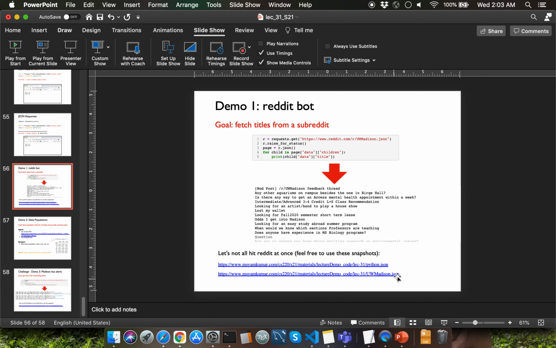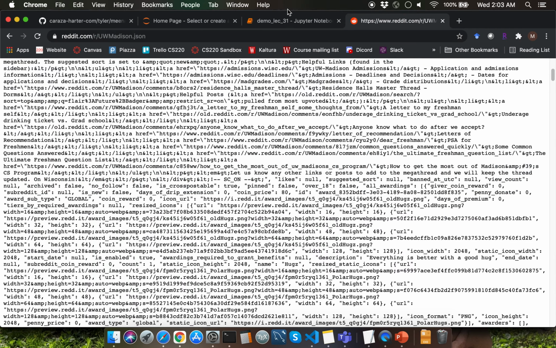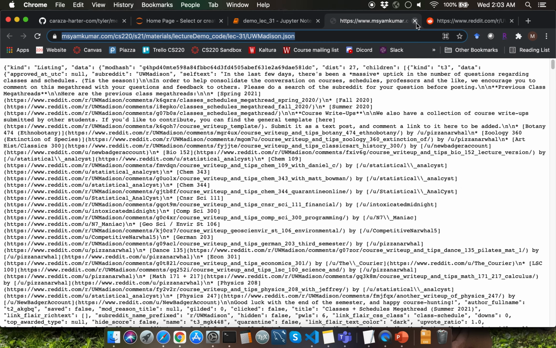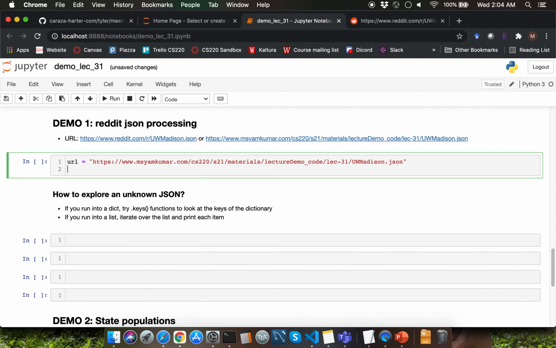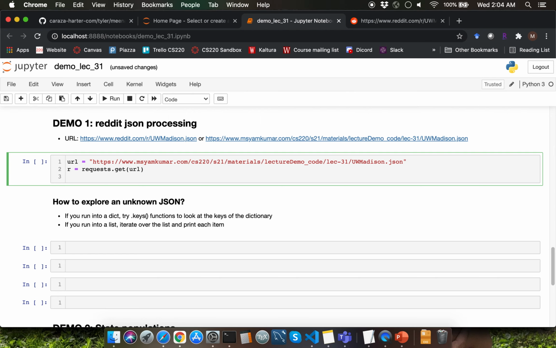URL to the course website version of uwmadison.json file is available as part of this slide and also as part of the template notebook file. Let me click on the course website URL. I'll be using the course website URL because Reddit has banned me from sending HTTP requests. I'm going to define a URL variable which is going to store string of the URL name. Let me go ahead and invoke the get function within the request module by passing URL as argument. I'm going to capture the return value, which is HTTP response object, into a variable called R.